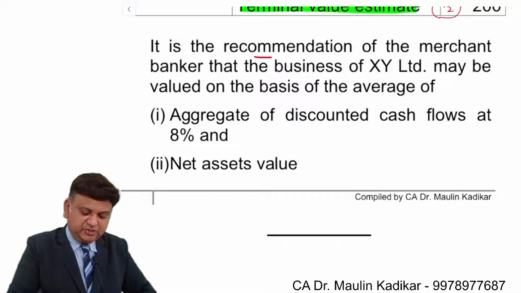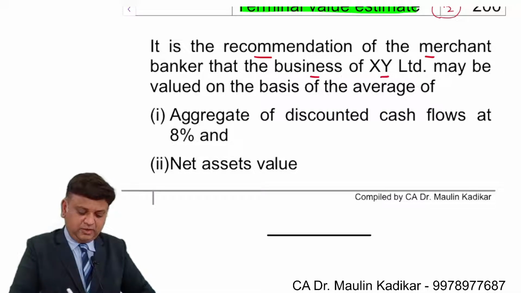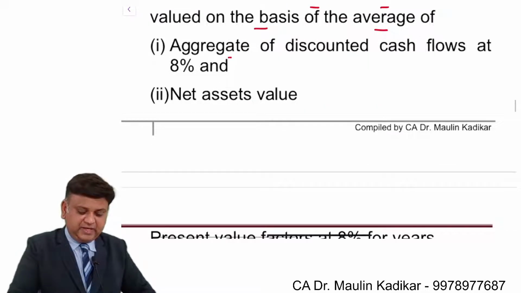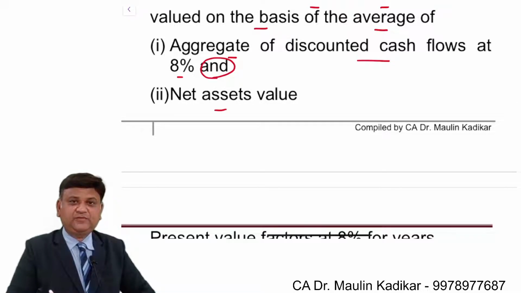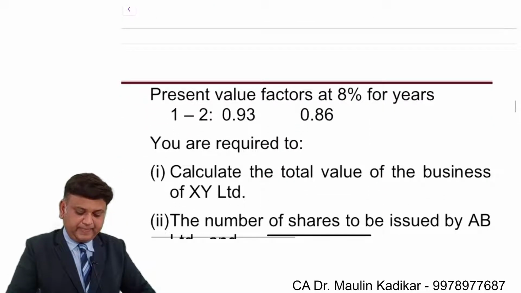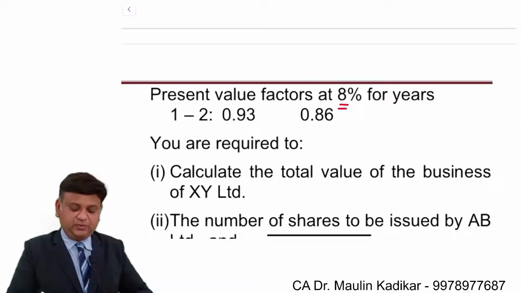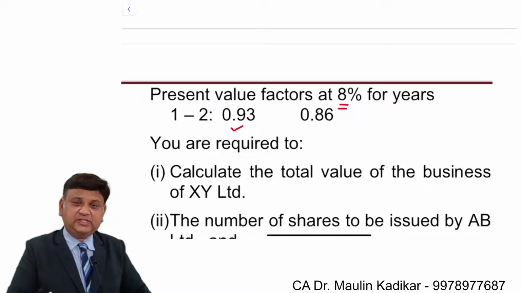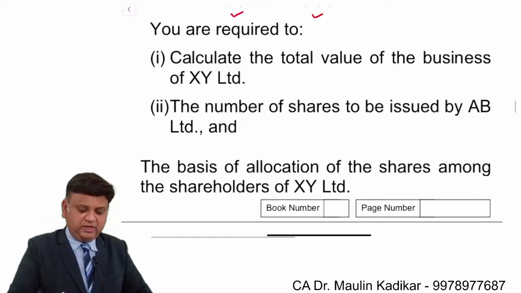It is the recommendation of the merchant banker that the business of XY Limited may be valued on the basis of the average of the aggregate of the discounted cash flows at the rate of 8% and the net asset value. Present value factor at 8% is provided. For the first year it is 93 paise and for the second year it is 86 paise. You are required to calculate the total value of the business of XY Limited.